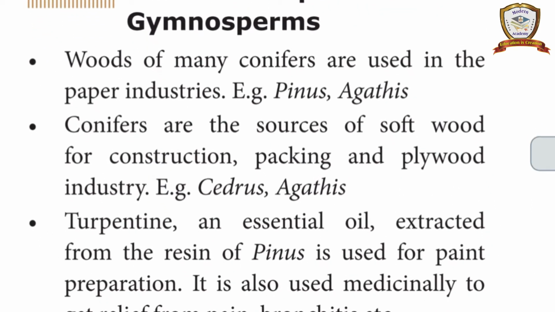Okay, so next, conifers are the sources of softwood for construction, packing and plywood industries. Okay, do you know plywood? It is used in constructions. The plywood production is from the conifers. It has softwood, which is used for some of the construction work. Example, Cedrus and Agathis.